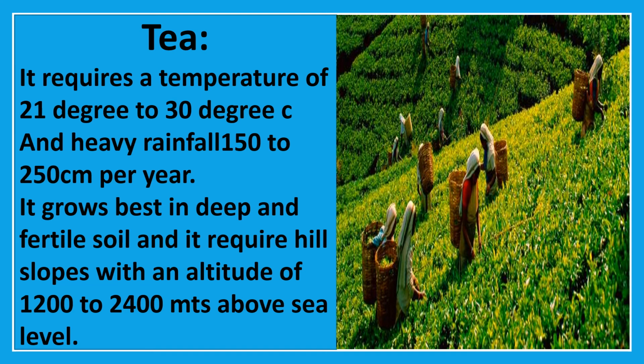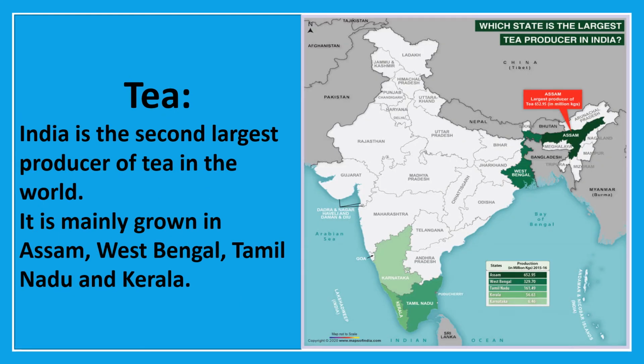Okay, children. It requires hilly regions, children, hilly slopes with an altitude of 1200 to 2400 meters above sea level. India is the second largest producer of tea in the world, and it is the cheapest also, children. It is mainly grown in Assam, West Bengal, Tamil Nadu, Kerala.